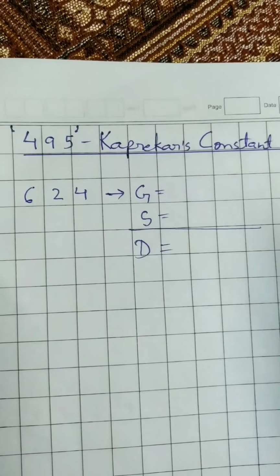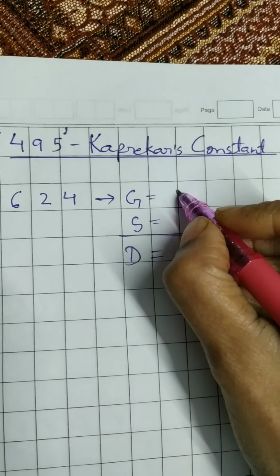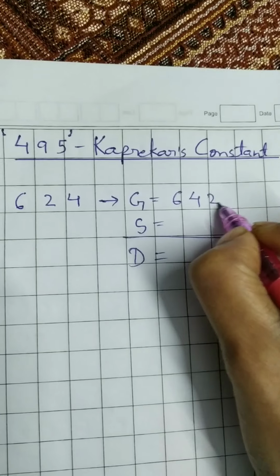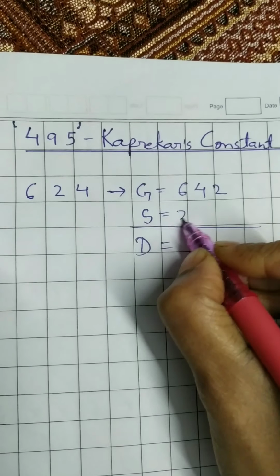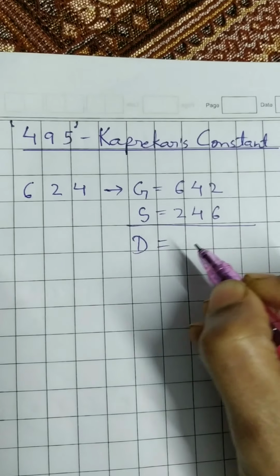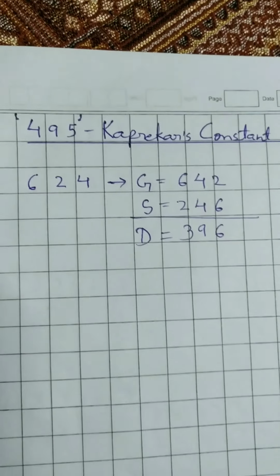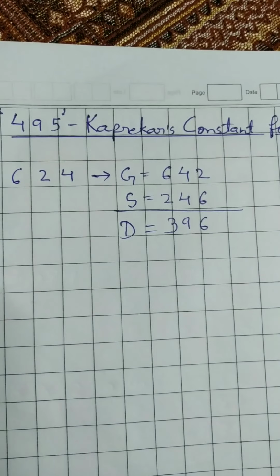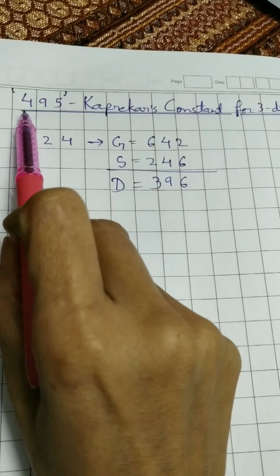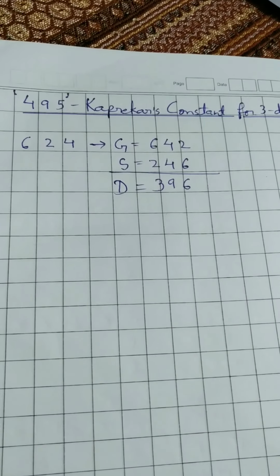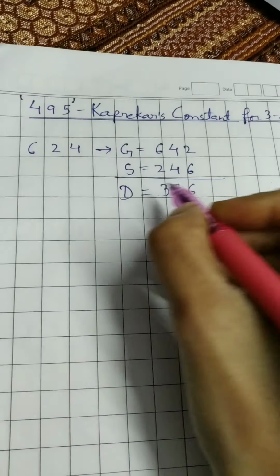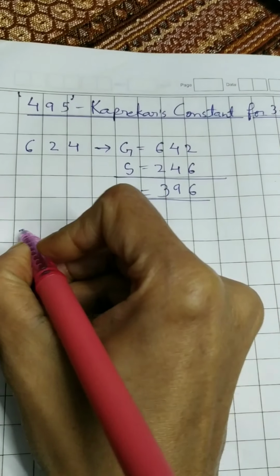So if we rearrange this, the greatest number will be 642, smallest will be 246, and the difference will be 396. We have not reached 495, so let us repeat this process one more time.